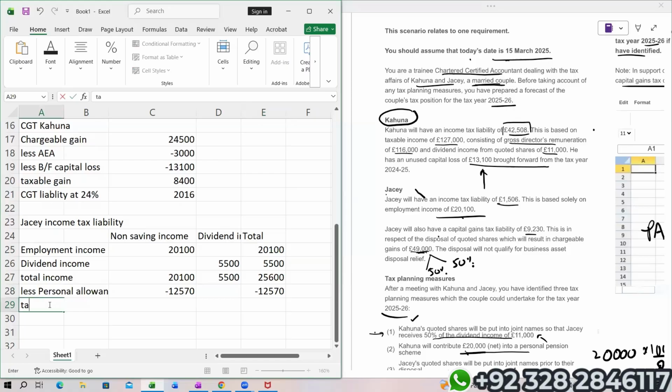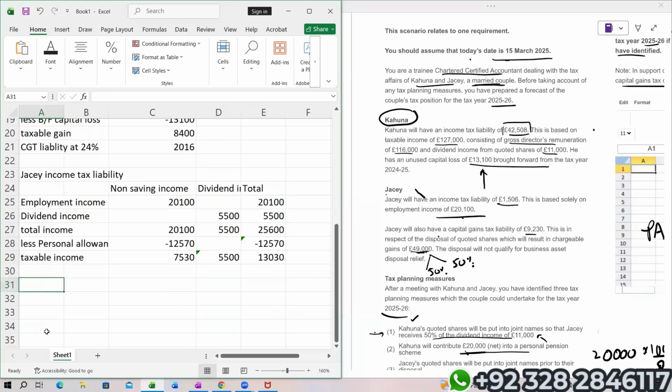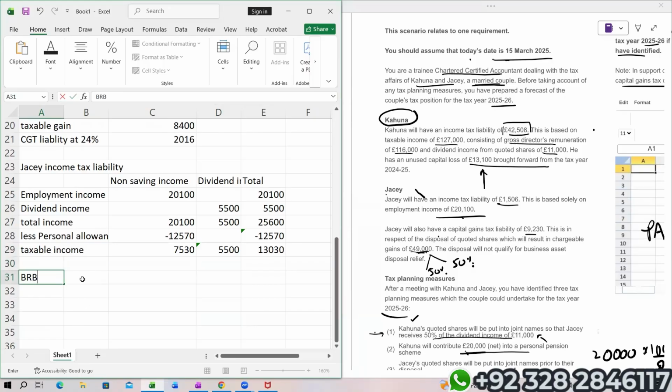So here comes the taxable income. Entire 7530, of course, is in the basic rate band. Applicable rate is 20%.